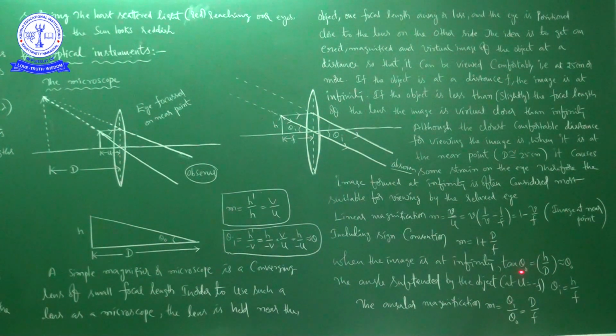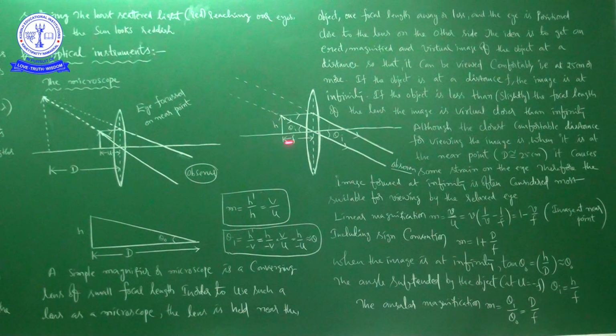When the angle is very small, you know very well that tan theta is approximately equal to theta. So here tan theta naught is approximately equal to theta naught. The angle subtended by the object at u is equal to minus f.